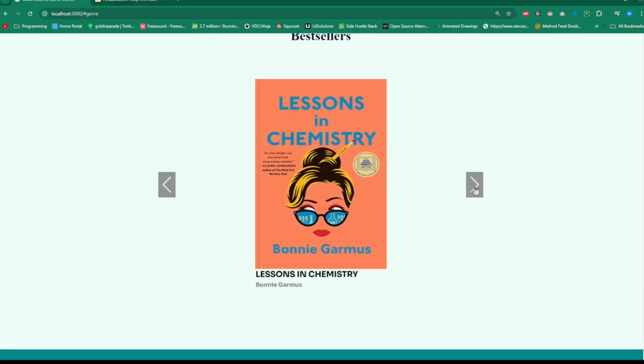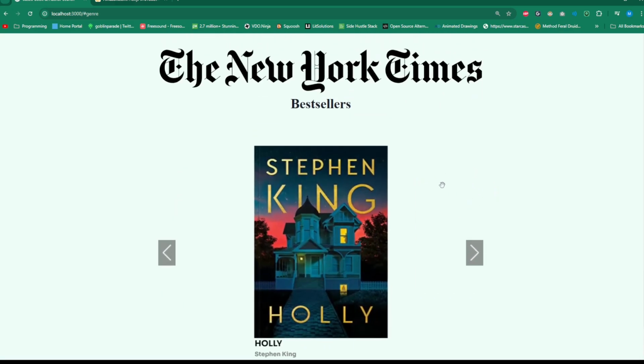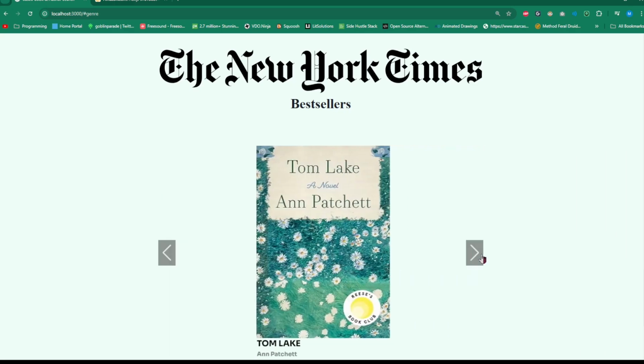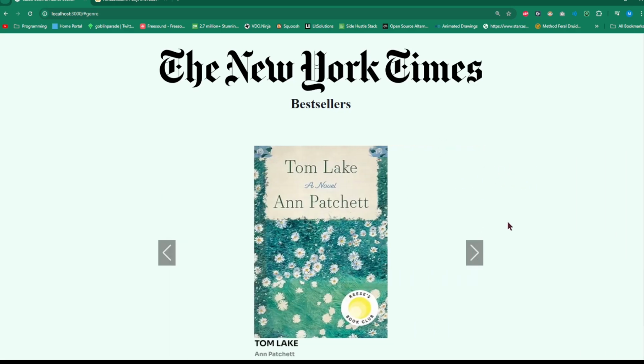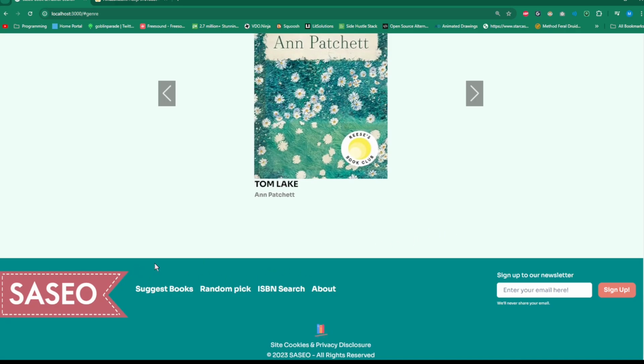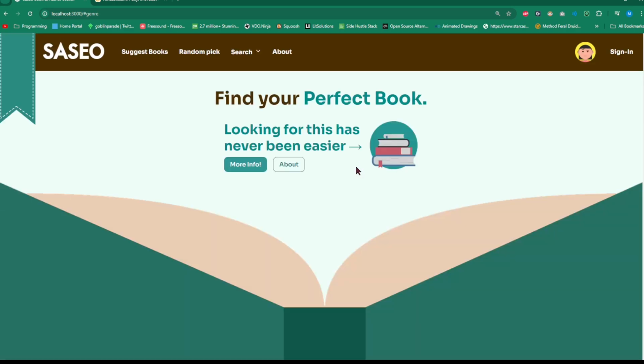So this is kind of an older list, but it does work, and I pulled this from the API itself. Once this website goes live, there will be a paid subscription to the API, so there's unlimited traffic flow. And at the bottom here is the footer, which mirrors the header, with a little section where the user can type their email and sign up to the newsletter. Again, this is another feature I'm still working on because I haven't written a newsletter yet, but I figured the meat and potatoes was way more important, and that is the book suggestion section. So speaking of the book suggestion section, let's go there.